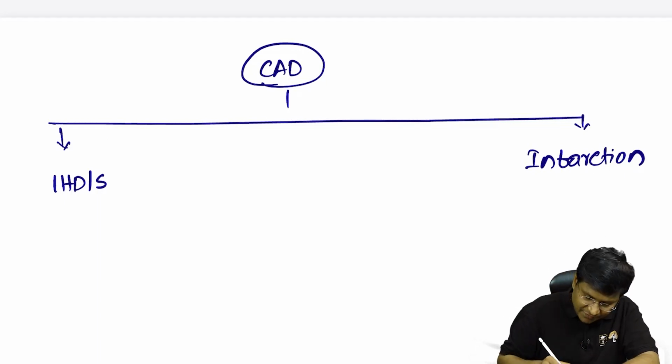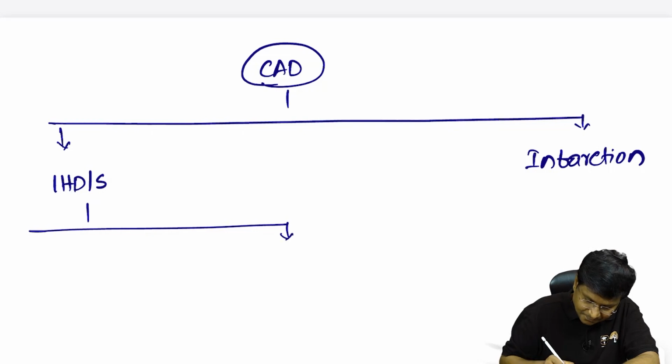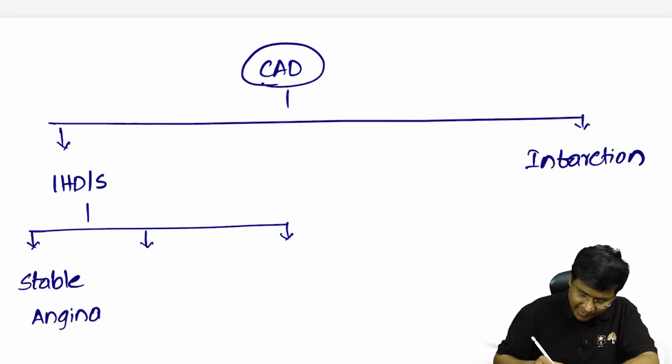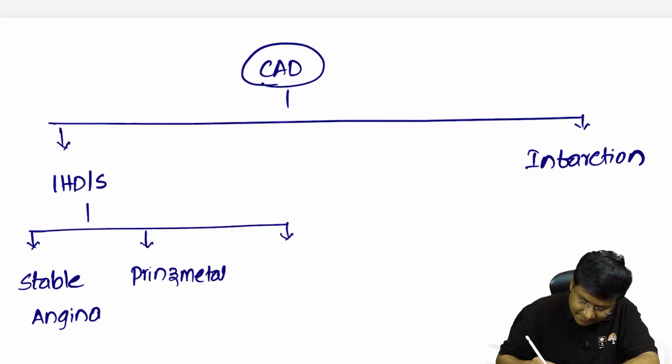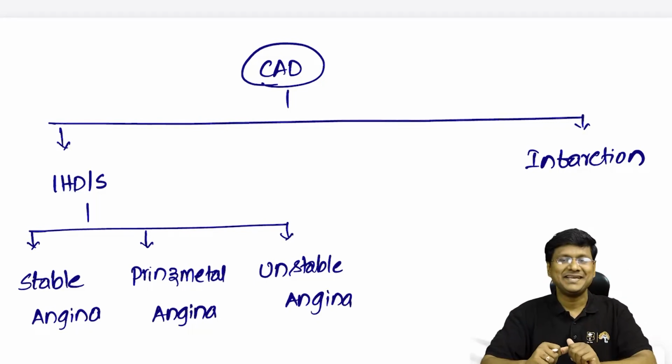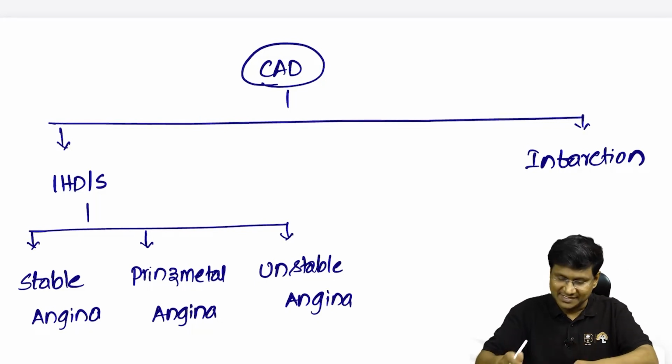Now, in case of ischemic heart diseases, we have three important entities. That is stable angina, that is number one. Second important is Prinzmetal angina, and third important is unstable angina, right? So these three form the spectrum of the ischemic heart diseases.